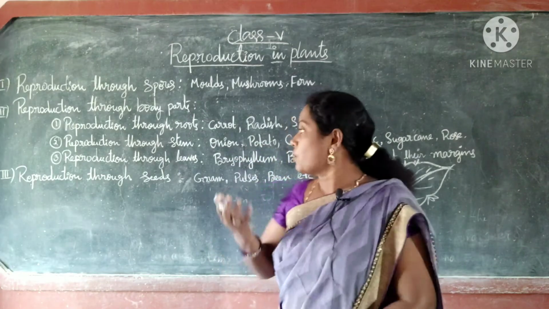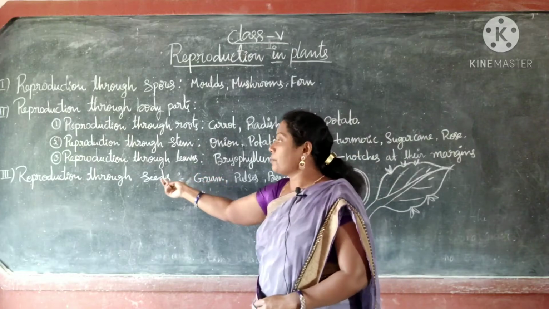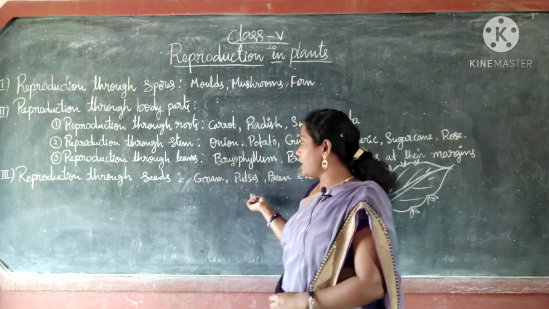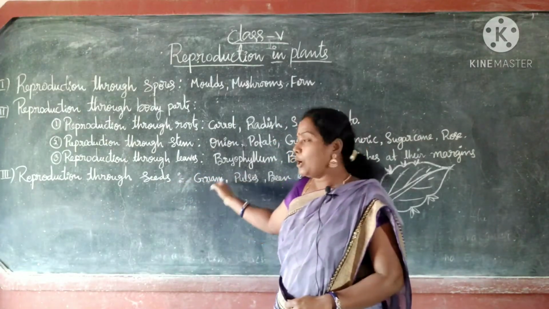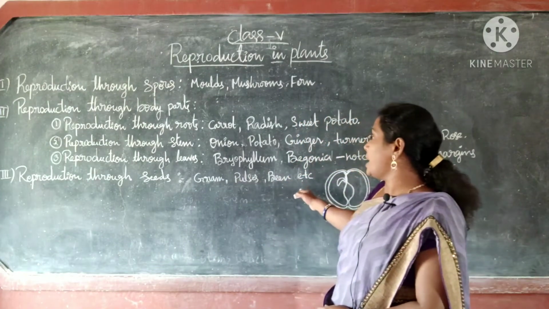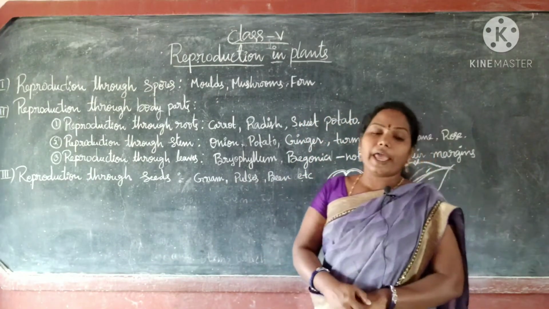So this is also called reproduction through seeds. Examples, you know: gram, pulses, beans. These are all the examples.